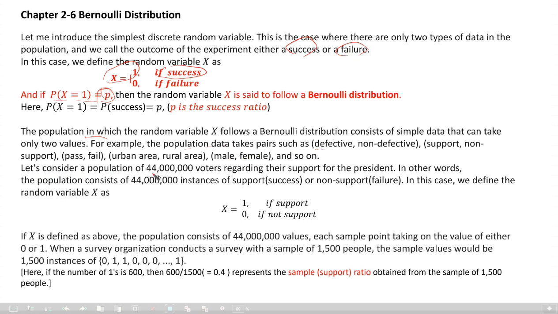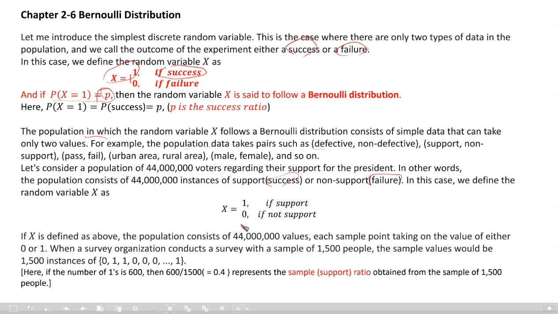Let's consider a population of 44 million voters regarding their support for the president. In other words, the population consists of 44 million instances of support, which we say is success, or non-support, which we say is failure. In this case, we define the random variable x like this. If support, x equals 1.